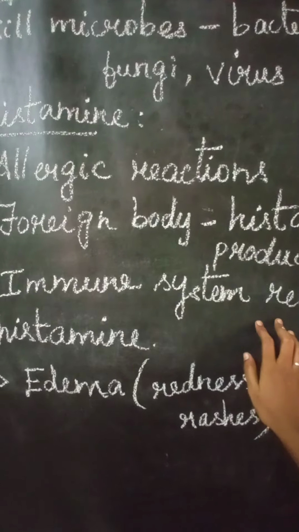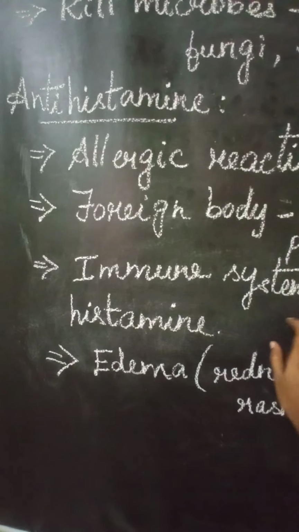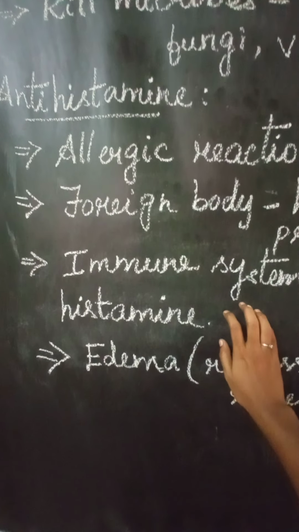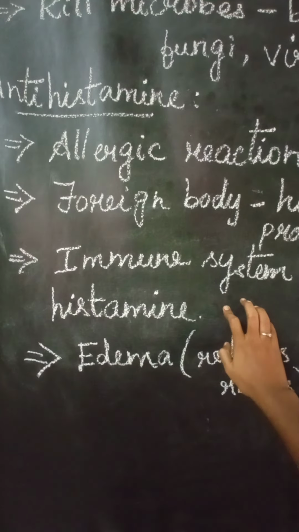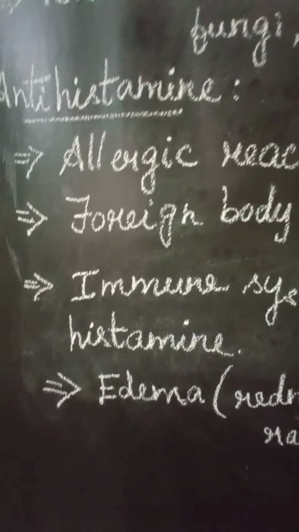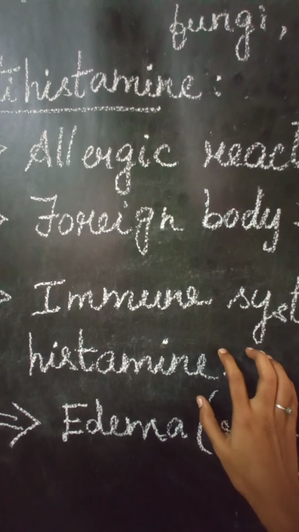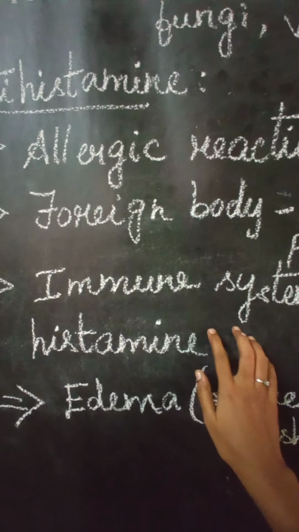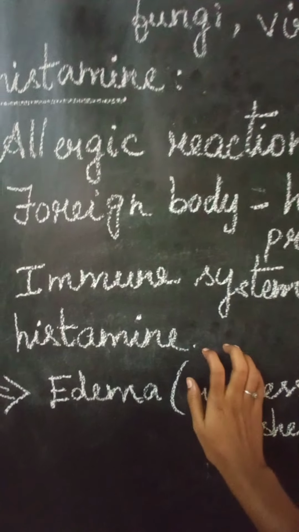Normally our immune system protects our body, and here it produces this histamine. While entering itself, it identifies whether the entrant is good or bad, and after identifying that it is bad, it produces histamine.